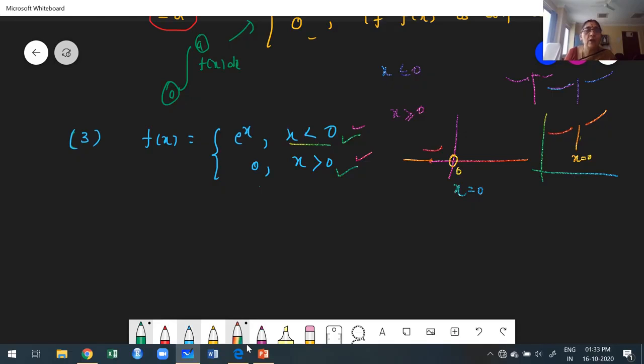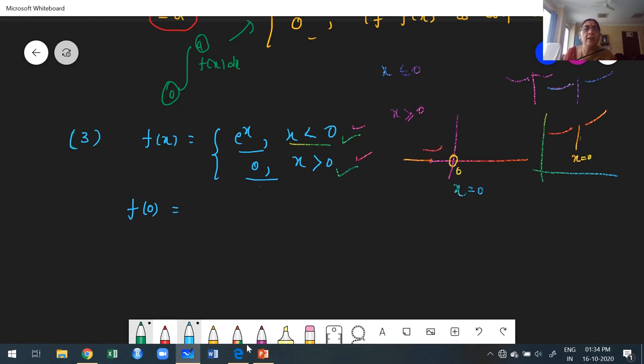The next question is how to find the value of the function at the point of discontinuity. For example, I want to find f of 0. We can't take e power of x, and we can't take 0, because 0 is not included in the first interval or the second. 0 is a point of discontinuity.